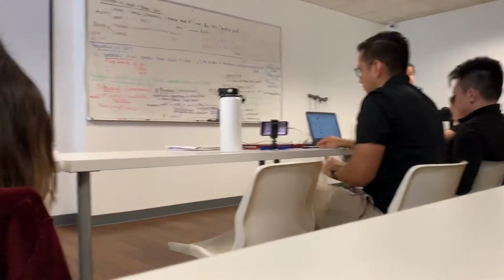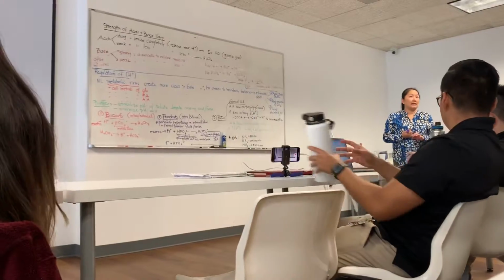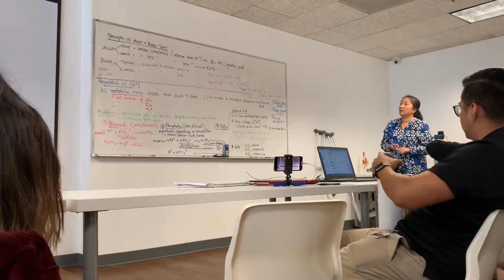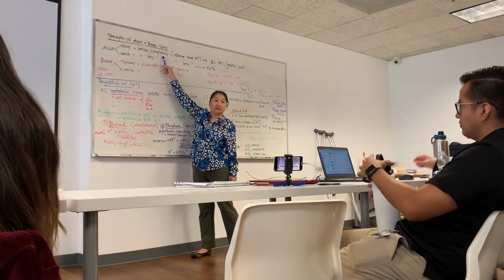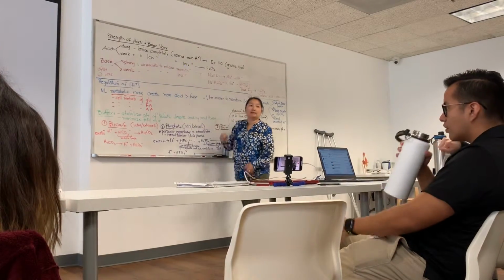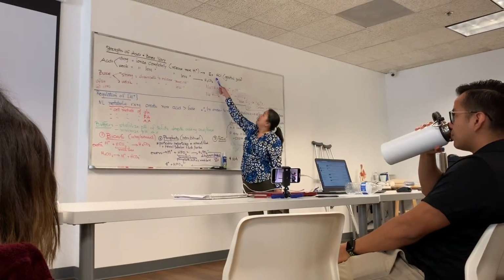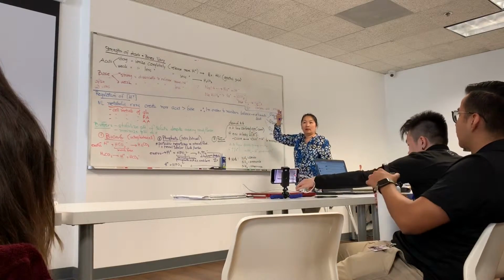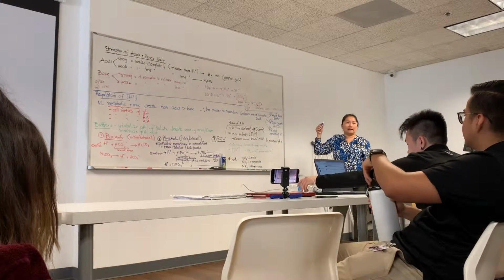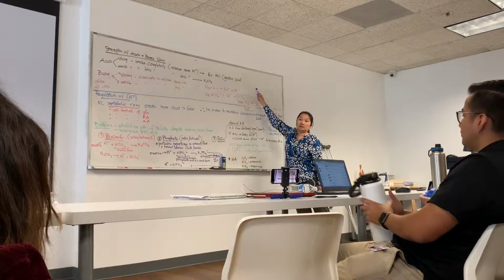Acids and bases vary in strength. You can have a strong acid, a strong base, a weak acid, and a weak base. A strong acid is one that ionizes completely. When they ionize completely, they release a lot of hydrogen ions. An example of a strong acid is HCl, hydrochloric acid. Where have we seen hydrochloric acid? In the stomach, right? Gastric juices, hydrochloric acid.